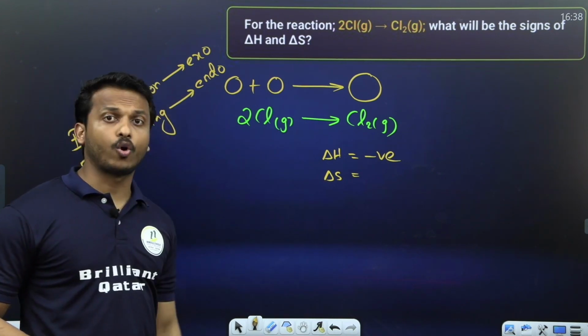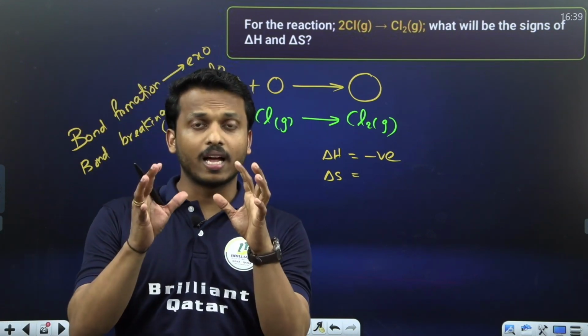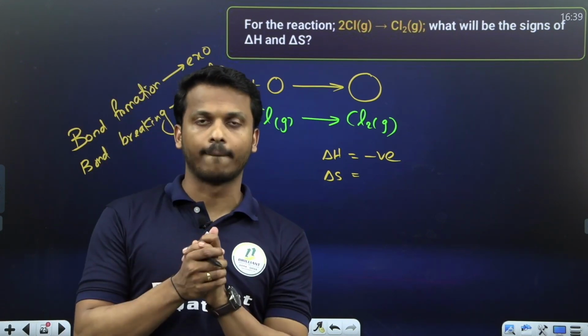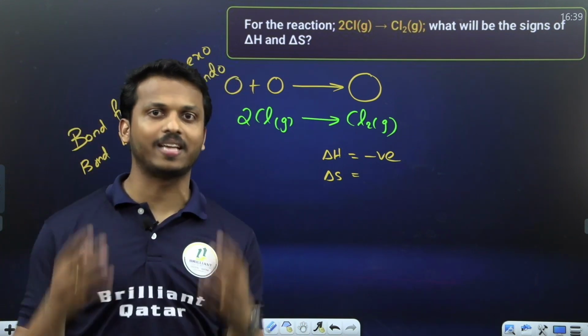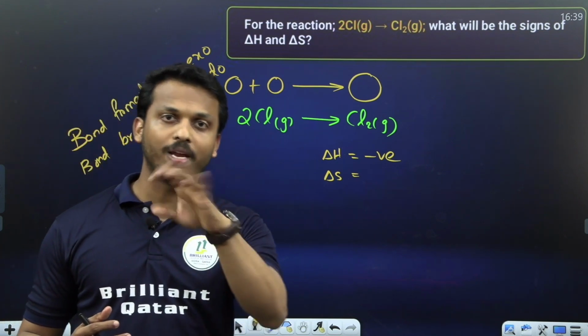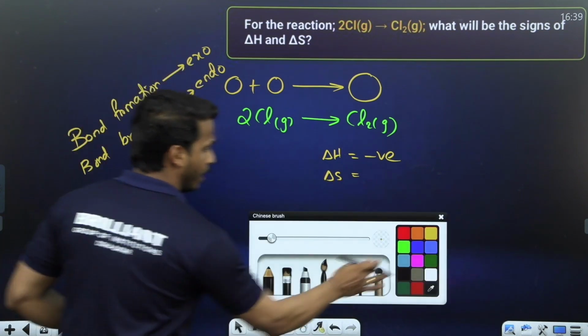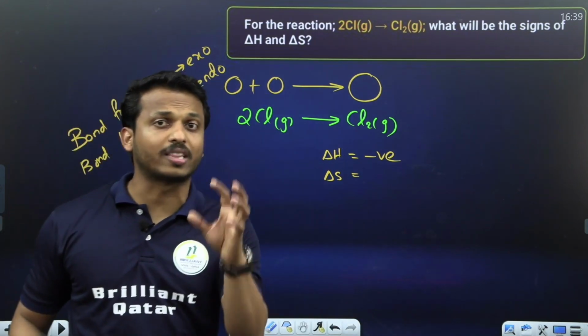What do you mean by entropy? The total degree of randomness of a system. It means whether randomness increases or not. If there is more randomness, or the randomness increases, entropy is positive; if randomness decreases, entropy is negative. Okay, clear. Here, try to understand. First, whenever they ask about randomness, check the state.